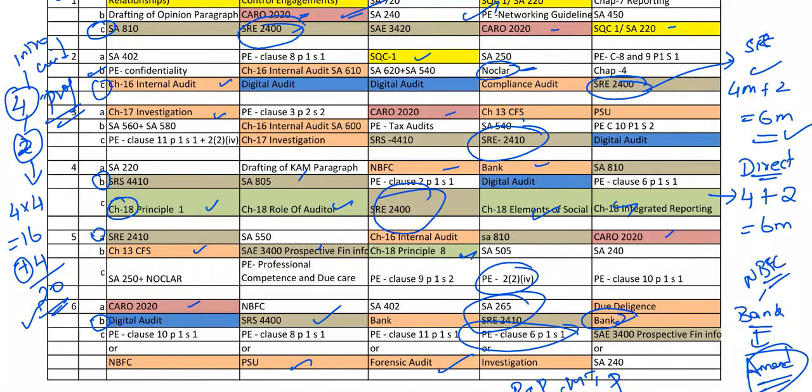So if you are going to do a chapter, please do it completely. Do not take any risk. If you are doing a selective study and concentrating more on the high value chapters, please complete the chapter in full and do not take any judgmental decisions. That is one thing I would advise from my end.